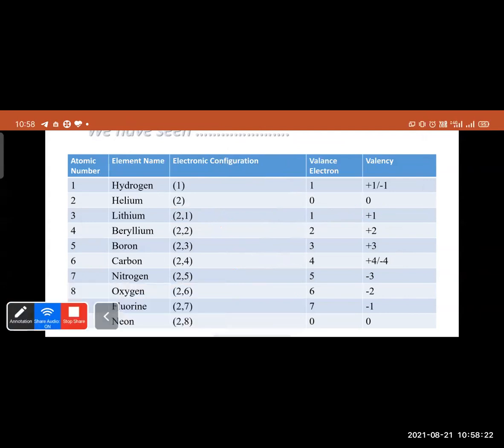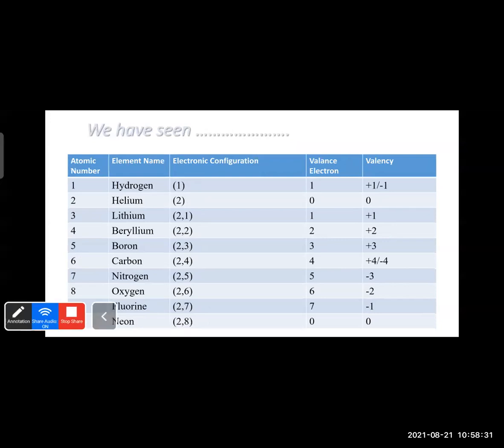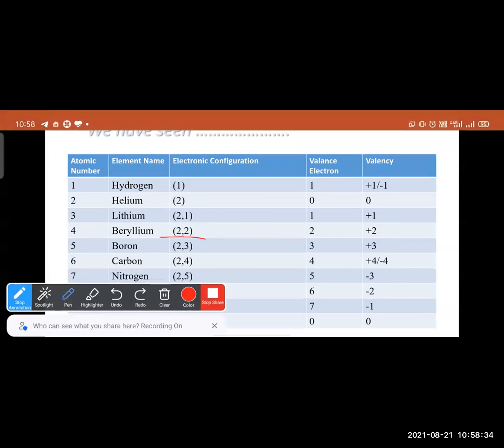In case of beryllium, its atomic number is 4. Electronic configuration 2, 2. The outermost orbit has 2 electrons. Therefore, valence electrons are 2. It will donate 2 electrons, giving +2, or it can accept 6 electrons to complete its octet. But it is difficult to accept 6 electrons. Therefore, it will donate 2 electrons. So its valency will be +2.